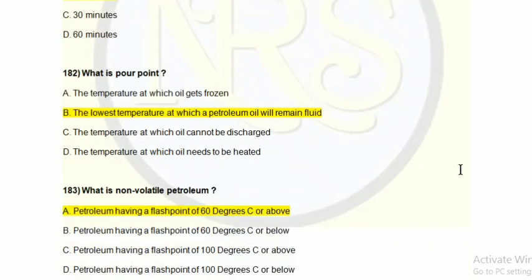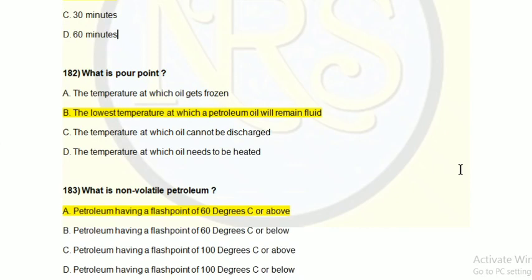Question number 182. What is pour point? Option A the temperature at which oil gets frozen. Option B the lowest temperature at which a petroleum oil will remain fluid. Option C the temperature at which oil cannot be discharged. Option D the temperature at which oil needs to be heated. The correct answer is option B, the lowest temperature at which a petroleum oil will remain fluid.